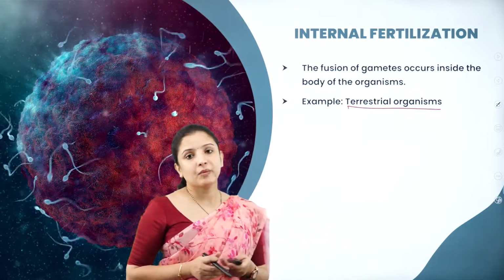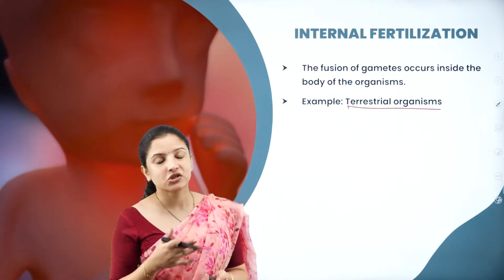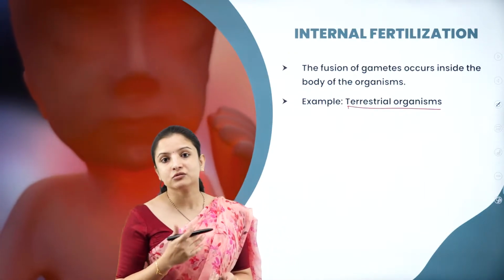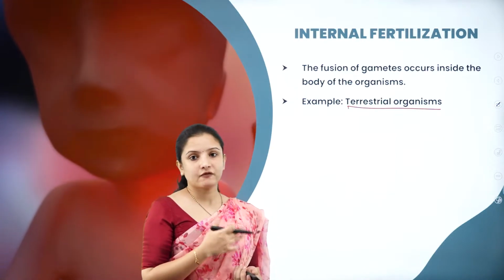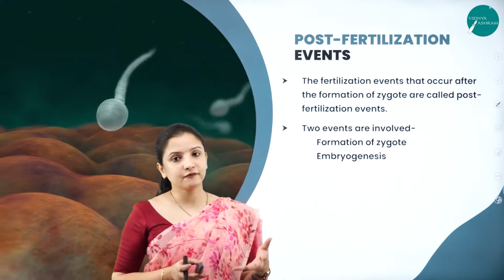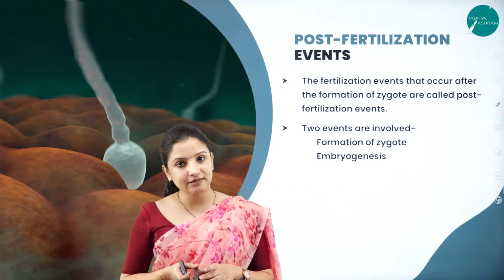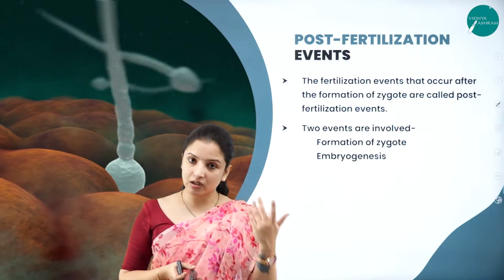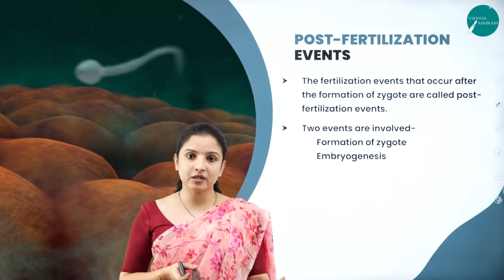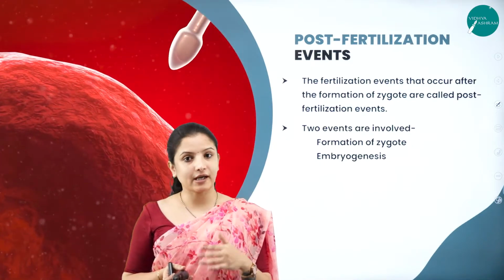So these are the two main differences between external fertilization and internal fertilization. This is one important question that usually keeps repeating for the exams. Next, moving further, now we have understood about fertilization. Where does fertilization occur? Fertilization can occur in water, that is in an external medium, and it can occur in an internal medium, that is in the body of an organism itself.